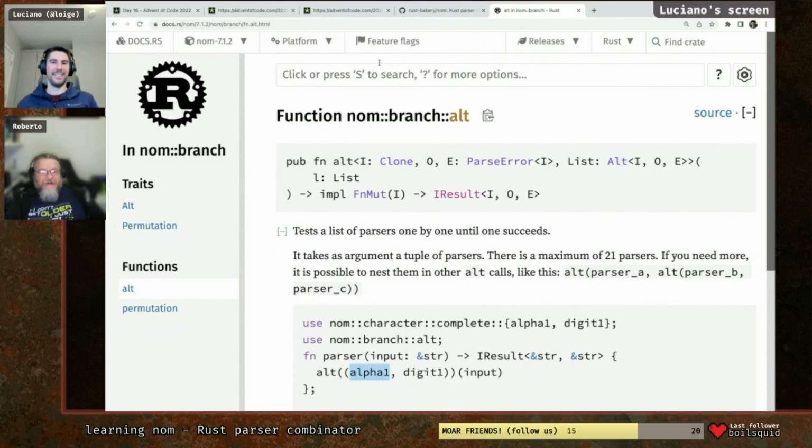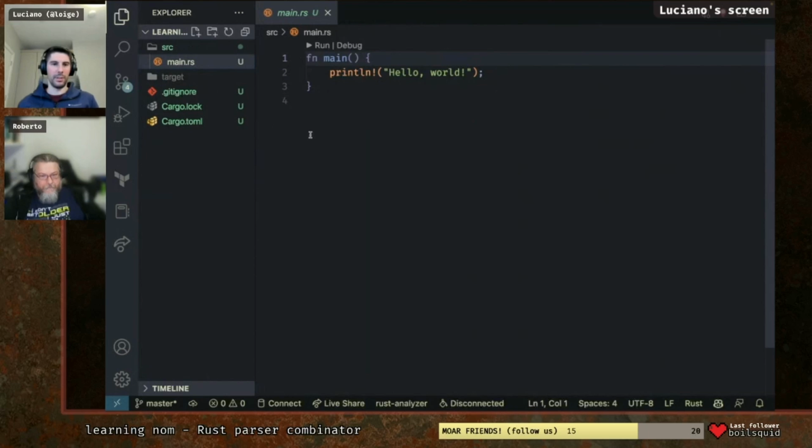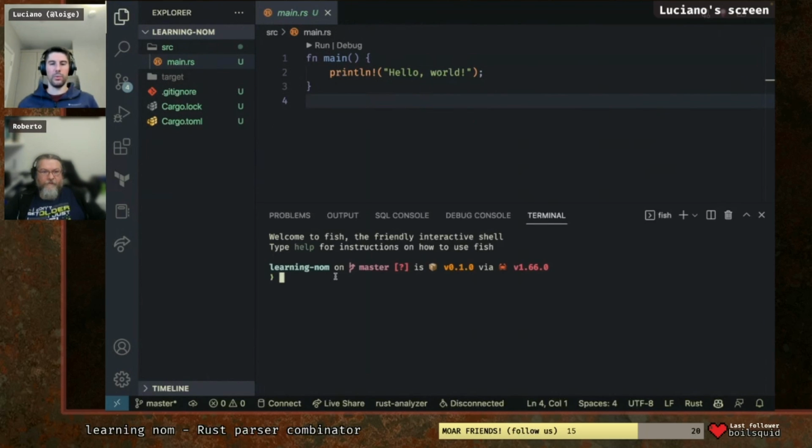Why not 42? Okay, should we look at an example? Yeah, meaning trying to build something ourselves. Okay, so the first thing that we need to do is cargo add nom, right? We need to install it.